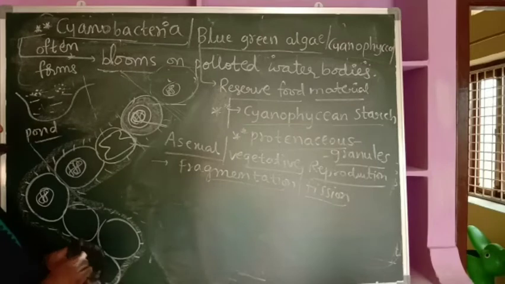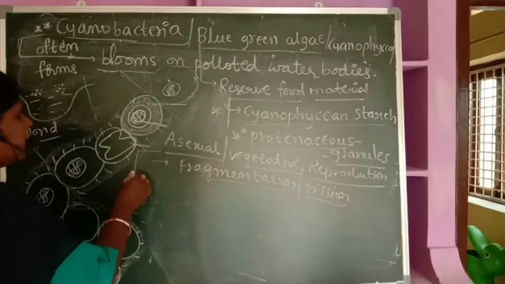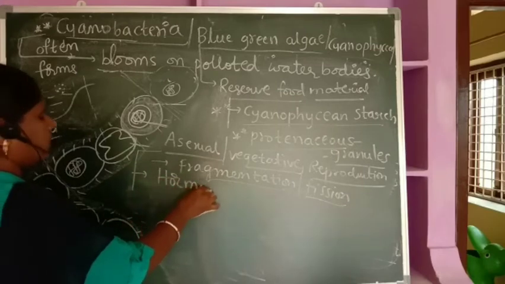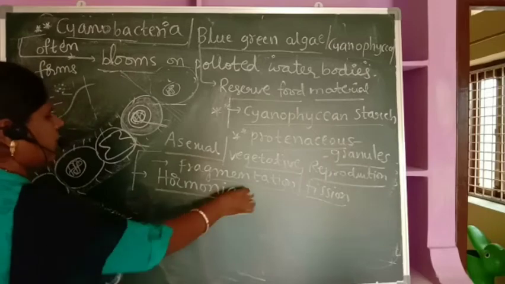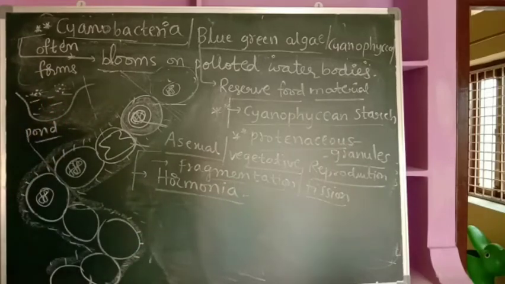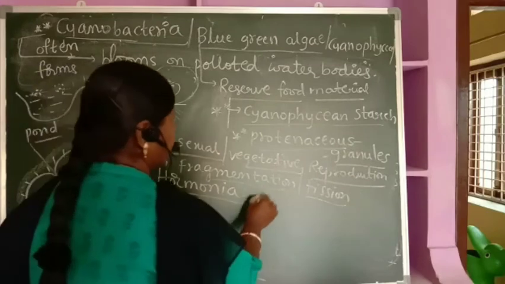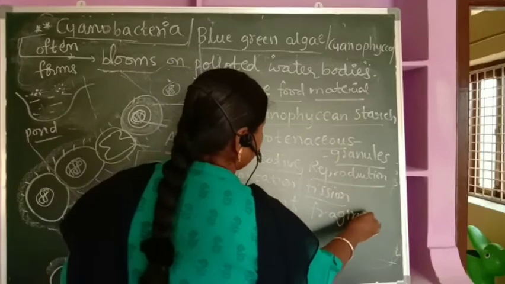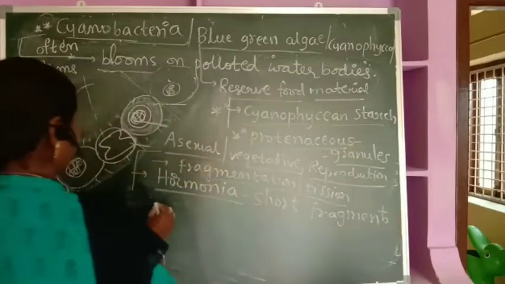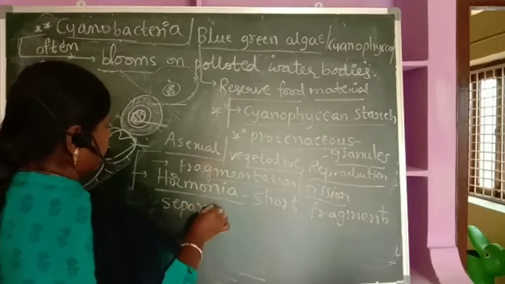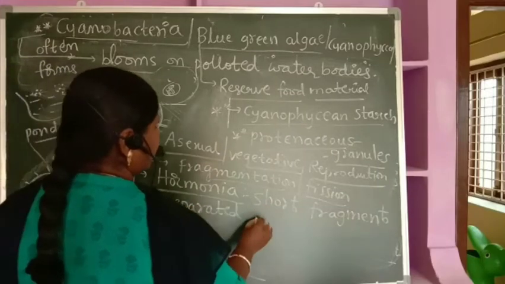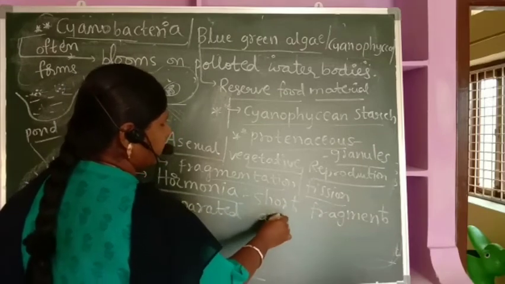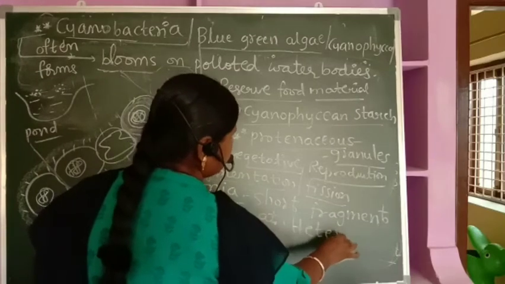Now apart from this, we can even see the formation of hormogonia. What is meant by hormogonia? Hormogonia is nothing but a short fragment separated at the heterocyst.